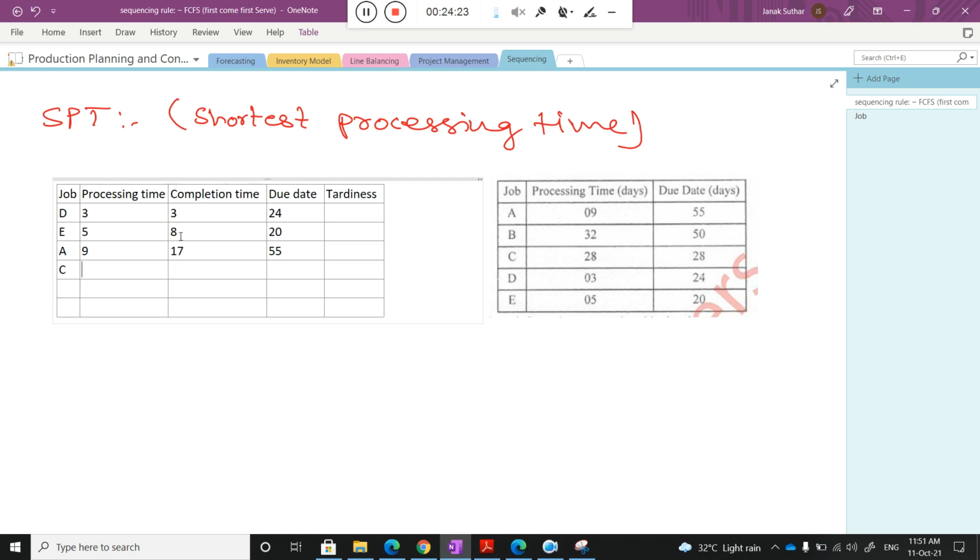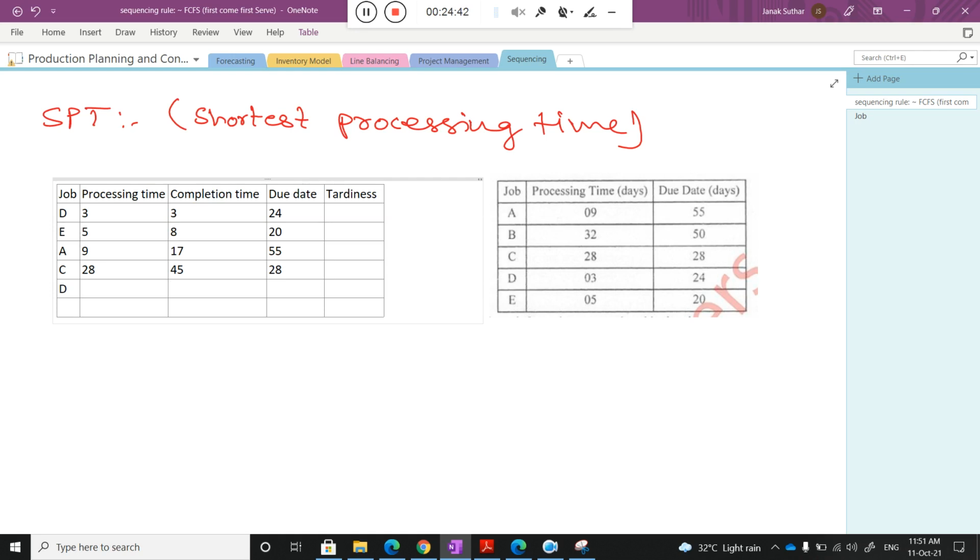Yes. For C, what is the processing time? 28. And when will it be complete? 45. Very good. And what is the due date for that activity? For C, 28. Right? Okay.